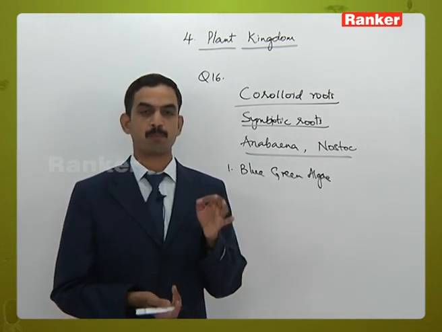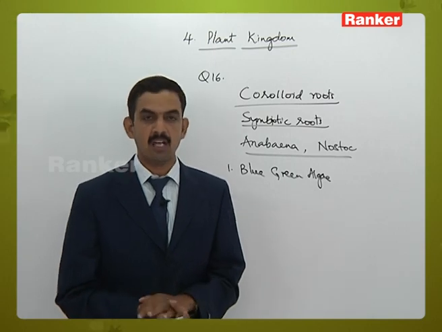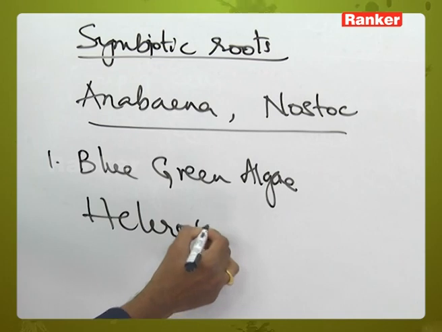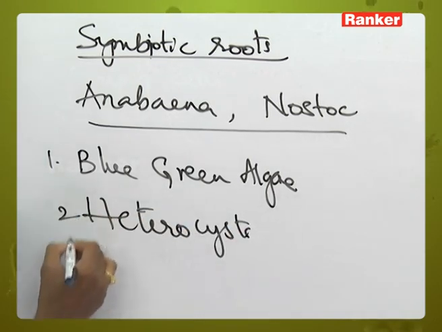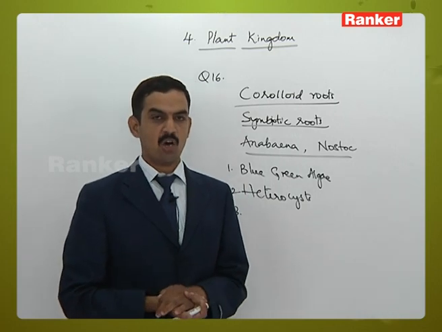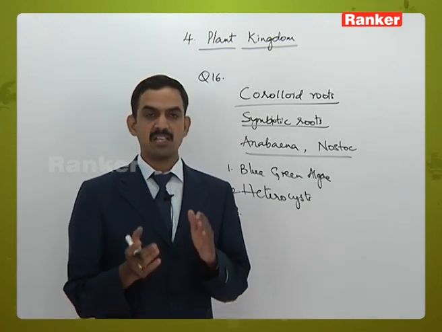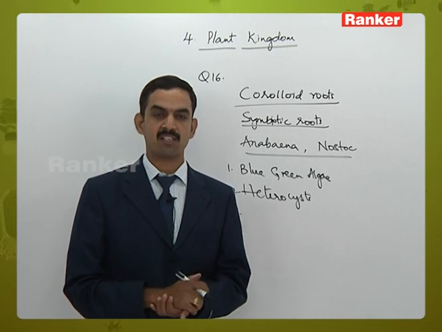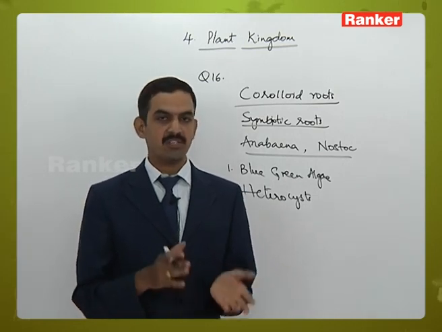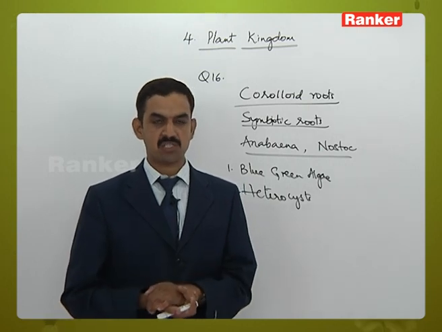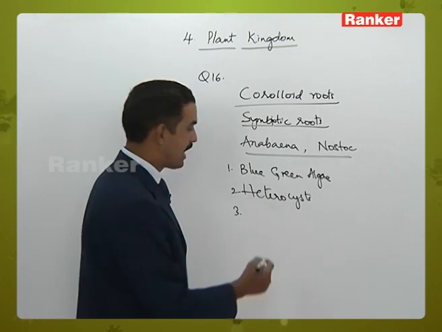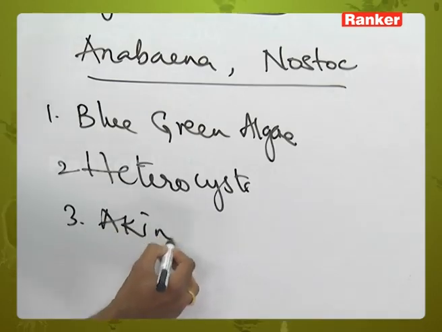Heterocysts are the specialized cells which are concerned with performing nitrogen fixation. That is, heterocysts are present. Second, when they are under unfavorable conditions, the cells will form a specialized thick layer around them, and they are called akinetes. Whenever the favorable conditions are regained, these akinetes will germinate and give rise to the new plant. So akinetes are also seen in them.